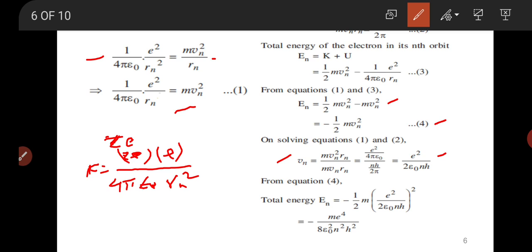Substitute this value of Vn, and finally by solving, the total energy of the electron in the nth orbit is minus m e to the power of 4 divided by 8 epsilon 0 square n square h square. So this is the equation for the electron in the nth orbit.